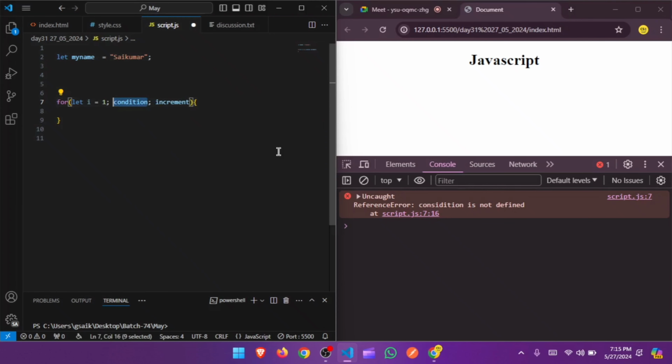So this is like a condition we are going to have. Here we have to write the condition, like how many times the condition should be true.